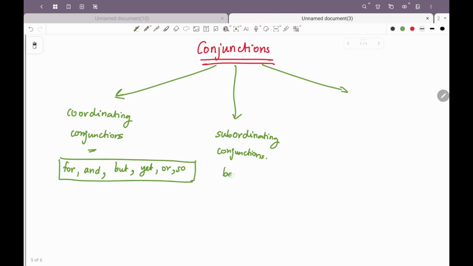For example, because: there's going to be one main clause and one subordinate clause. So what will join the subordinate clause to the main clause? A subordinating conjunction. Take because, if, as, although. All these are subordinating conjunctions.